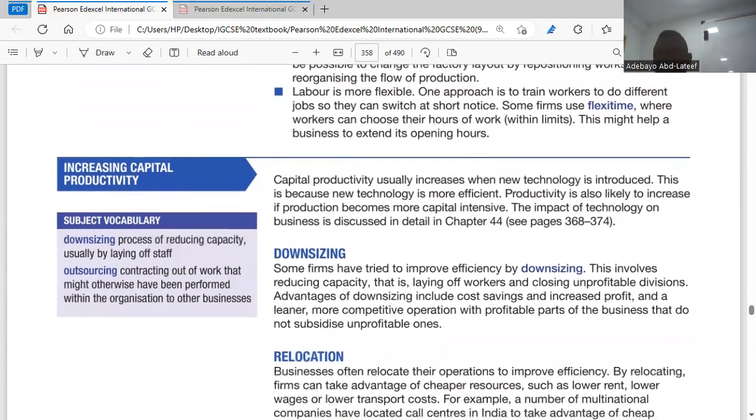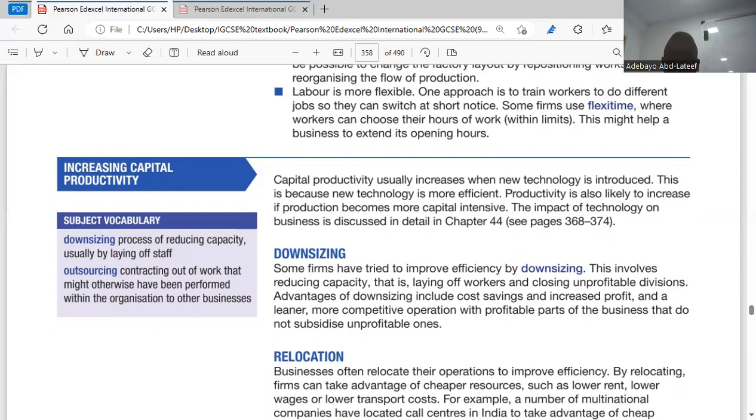How to increase capital productivity? That's about labor productivity. Now we go to capital productivity. They said capital productivity usually increases when new technology is introduced, because it's capital, it's investment. So these improvements will come from advancement in technology. Do you get what I'm saying here? Yes. Capital productivity relates to the amount of capital you employ in the course of producing that output. So to increase your capital productivity, it's basically from advancement in technology. That is what they are saying here. Do you get the point? Yes.